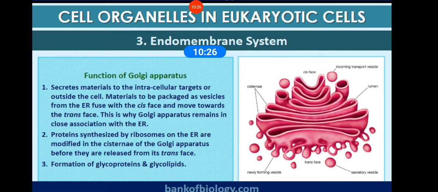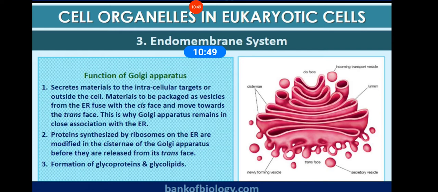So materials to be packed as vesicles from the endoplasmic reticulum fuse with the cis phase, move towards the trans phase, which is very close to the nucleus. This is why the Golgi apparatus remains in close association with the endoplasmic reticulum. Why?